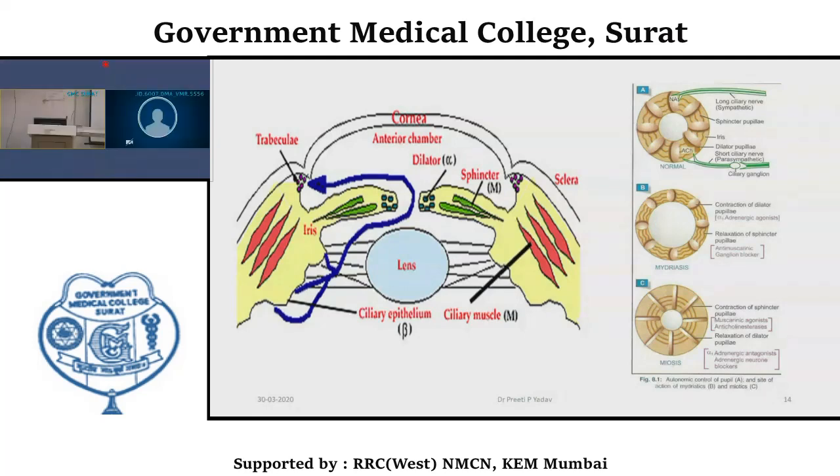Where relaxation of the dilator pupillae occurs and contraction of the sphincter pupillae is done by muscarinic agonists, and adrenergic neuron blockers.